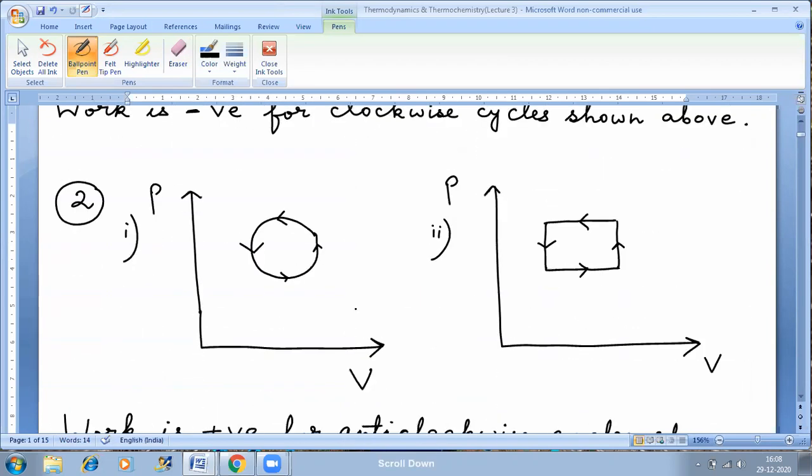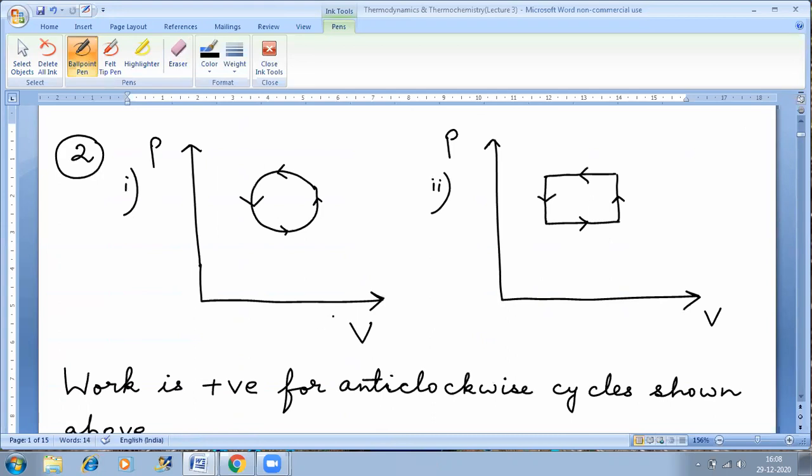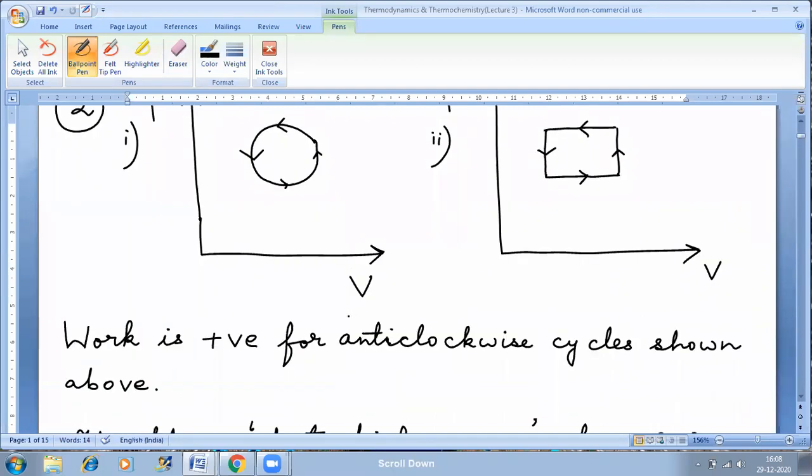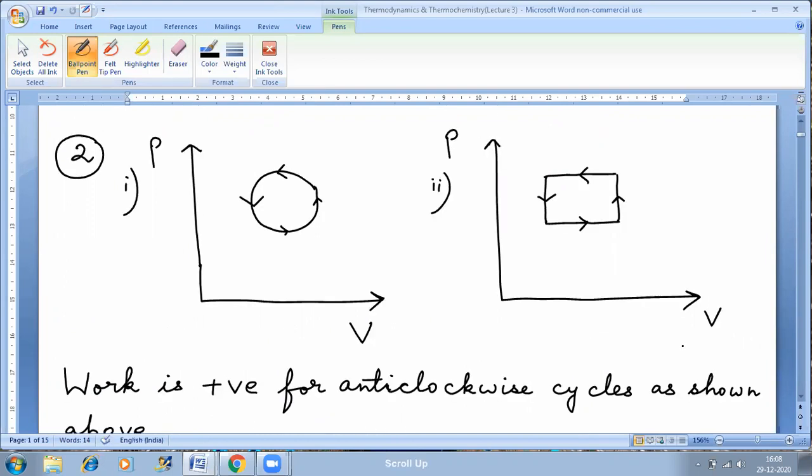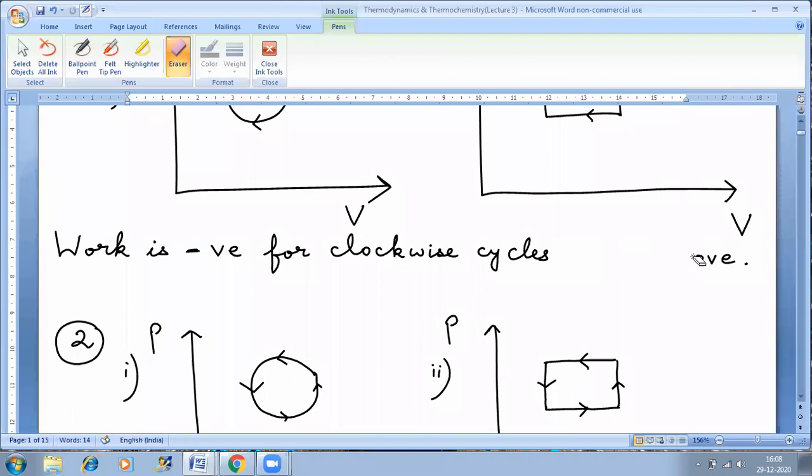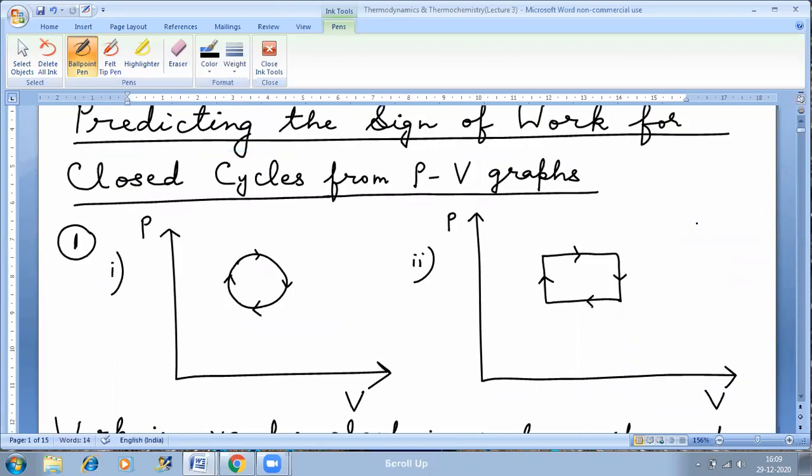Similarly, if it's an anti-clockwise movement, so these two graphs show anti-clockwise movement, and work is positive for anti-clockwise cycles as shown above. So just remember this point.